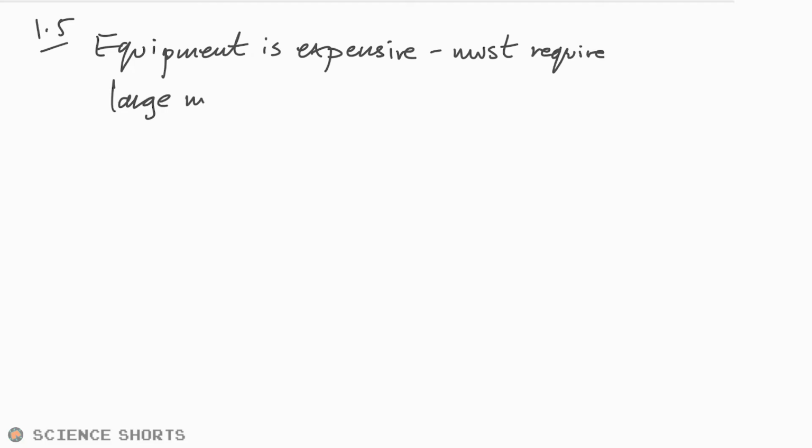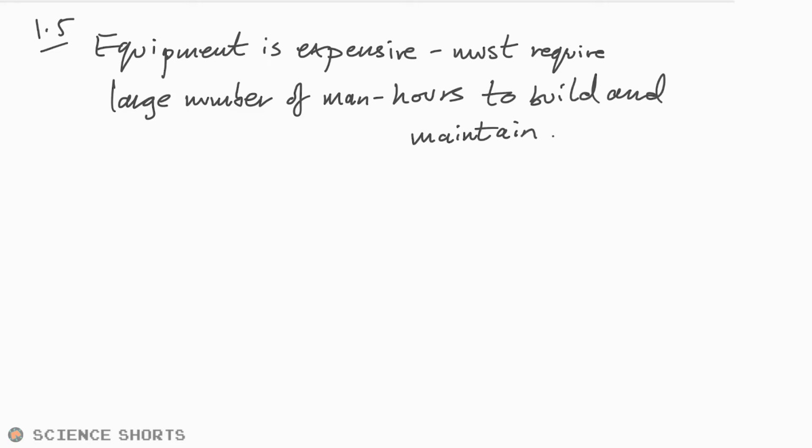Oh no, one of these wordy questions. I hate these. Discovery of particles made by a large international research team. Why? Well, it's because equipment is expensive. Or we could say, if we're talking about large teams, must require a large number of man hours. Yes, sue me. To build and maintain. That's what I'd say. We could also say a lot of time is needed to actually carry out the research, analyze data and that kind of stuff. You put whatever you want, you probably get a mark for it.